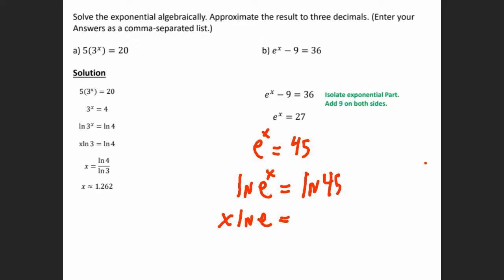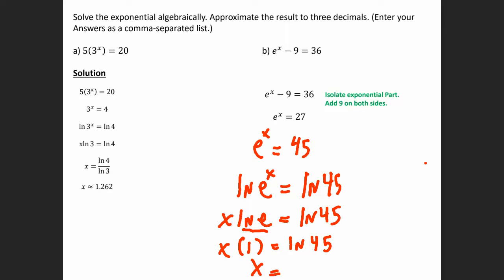And then this would be natural log of 45. We know that natural log of e is going to be a 1. Okay, so x is equal to natural log of 45.